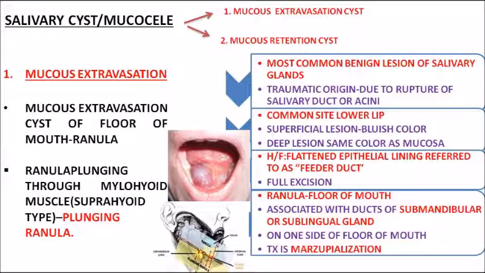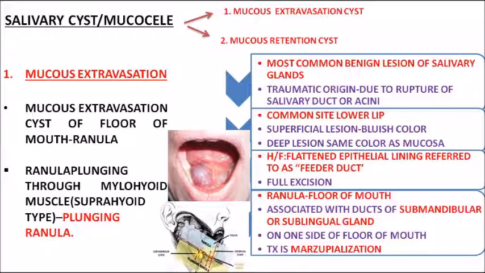Superficially the lesion is bluish in color, and the deep lesions will mostly be the same color as the mucosa. Histologically, if you cut open a mucocele under the microscope, you can see a flattened epithelial lining, and feeder ducts. And what is the treatment you give? You give a full excision. Most of the time ranulas or mucoceles are fully excised.